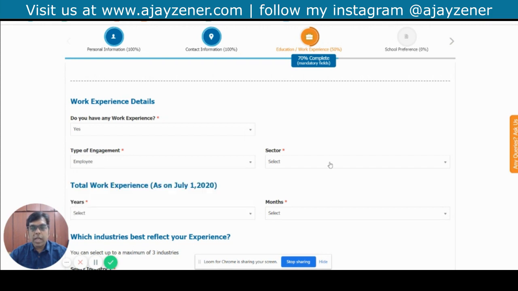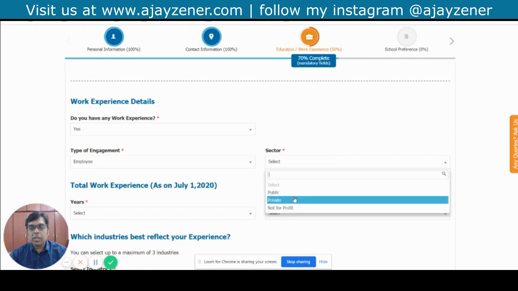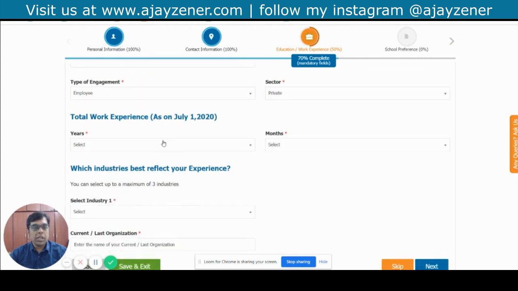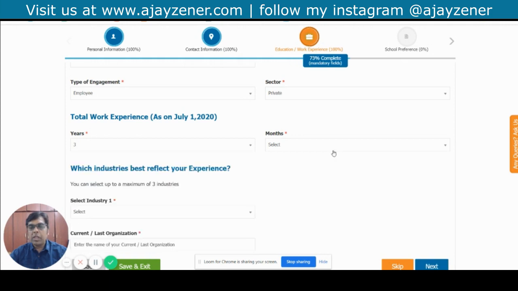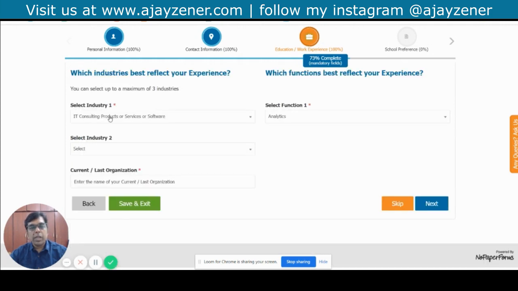So I'm going to choose the employee, and it's asking you for the sector. So it's a private sector that I worked in, let's say, and the total work experience, so years. I had to choose my industry, which I've chosen now as IT consulting, products or services or software. It asked me for a function, so I'm going to choose analytics as my function. You can even choose another industry that you've worked in and the function there, but I'm going to leave that blank because I've only worked in one place.